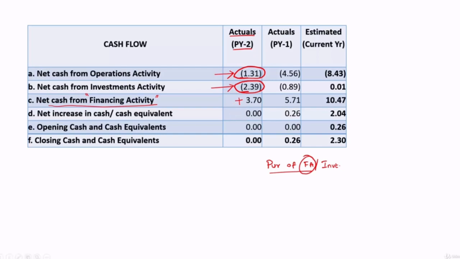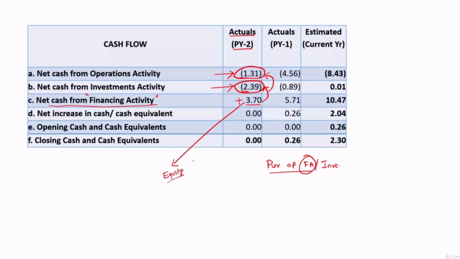So we can understand that they have mobilized 3.7 crore, and that is used for funding investment, and also used for taking care of the negative cash flows under operations. So now the question is, what is the breakup of this 3.7 crore? If it is fully from equity, it is good.